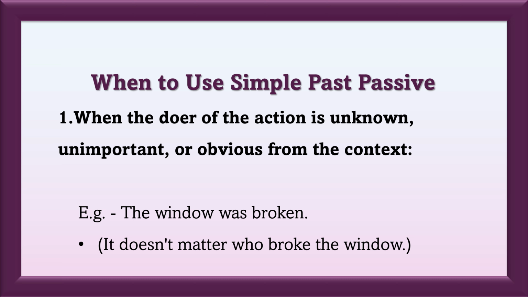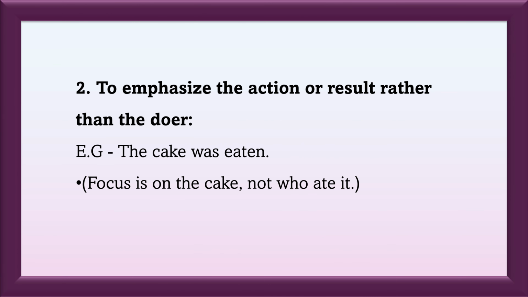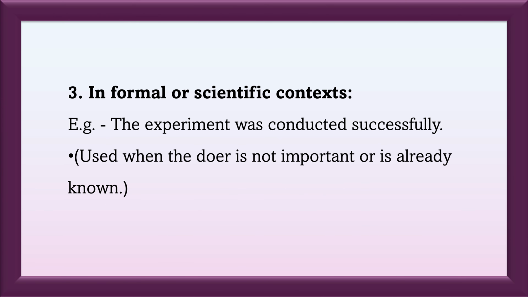Example: The window was broken. It doesn't matter who broke the window. 2. To emphasize the action or result rather than the doer. Example: The cake was eaten. Focus is on the cake, not who ate it. 3. Informal or scientific contexts. Example: The experiment was conducted successfully. Used when the doer is not important or is already known.